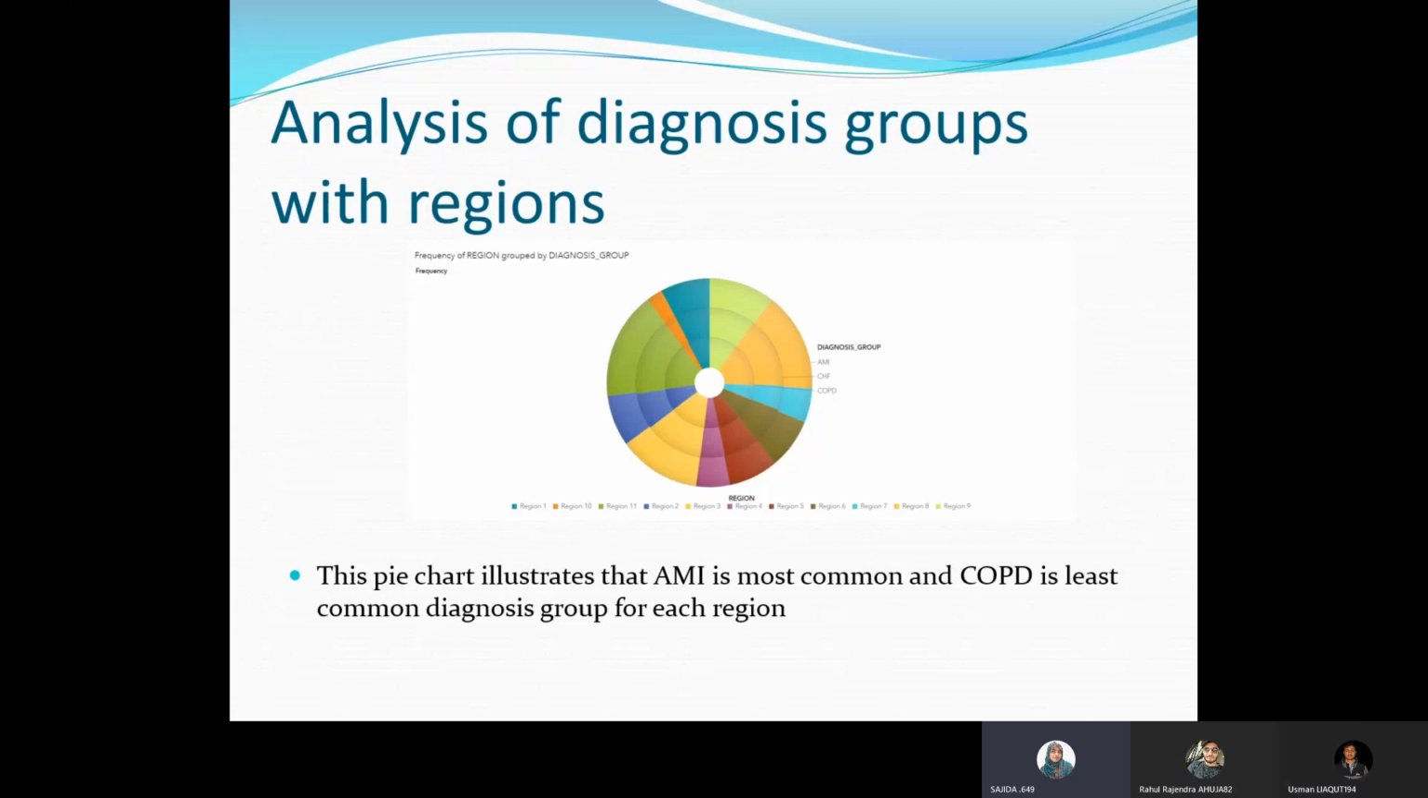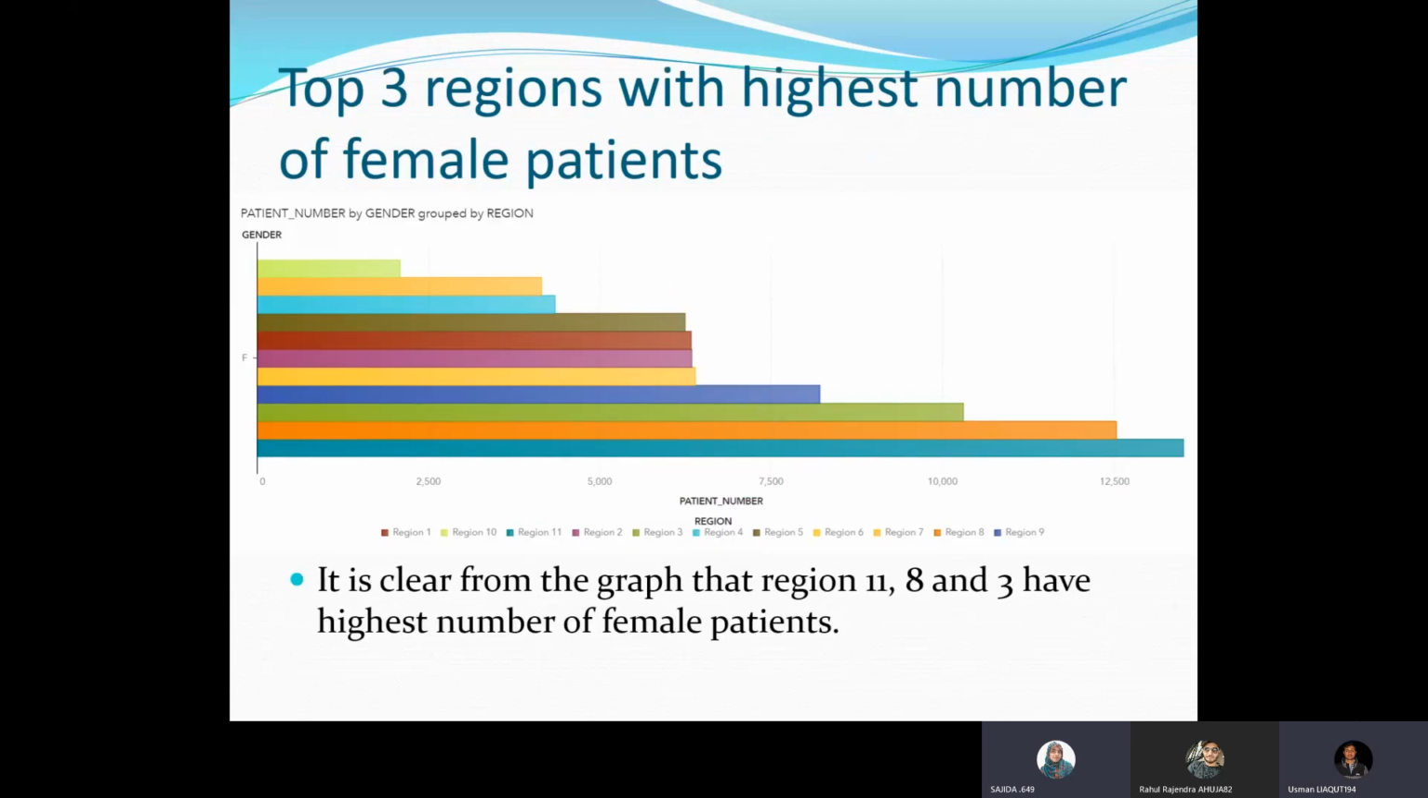In this pie chart, we can see there are different regions, and we have analyzed the most common diagnosis group, which is the AMI, and the least common is COPD. In this bar graph, we can see the top regions with respect to highest female number, named as region 11, 8, and 3.